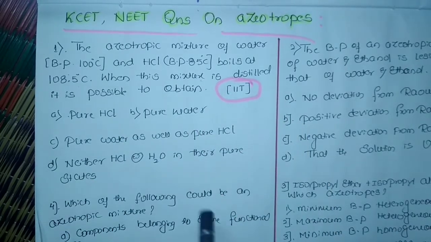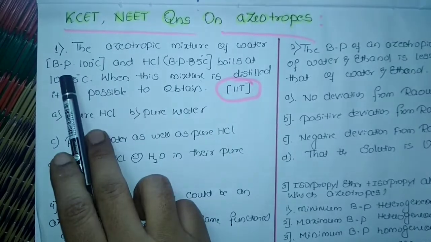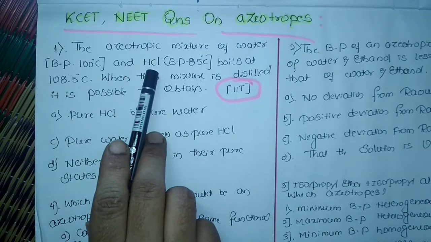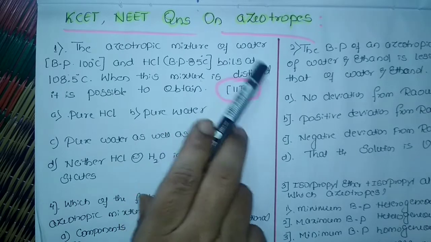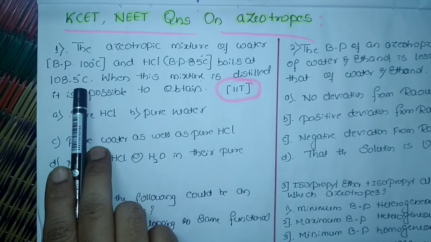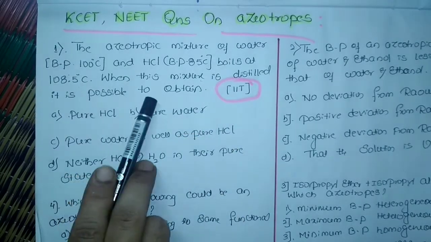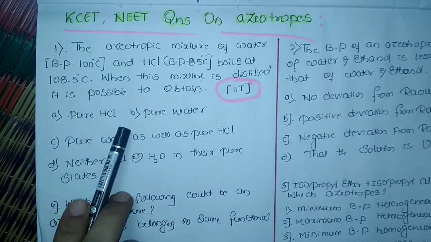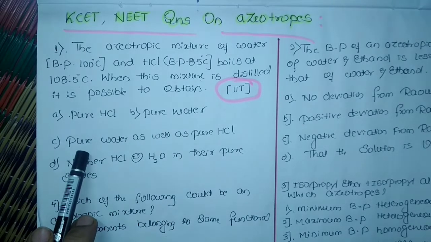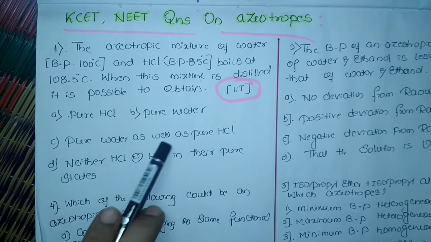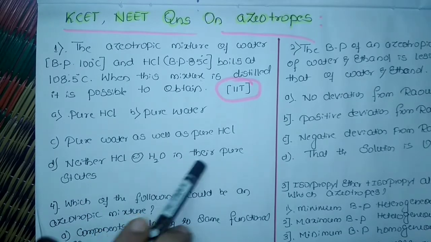So the first question is: the azeotropic mixture of water, its boiling point is given, and HCl with a boiling point of minus 85 degrees Celsius boils at 108.5 degrees Celsius. When this mixture is distilled, it is possible to obtain: option A, pure HCl; option B, pure water; option C, pure water as well as pure HCl; option D, neither HCl nor water in their pure state.